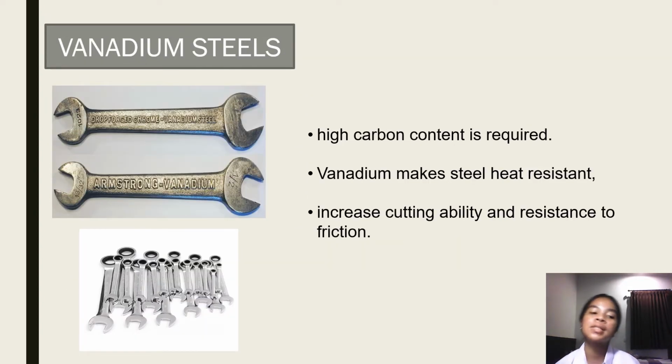Okay, we turn to vanadium steel. Vanadium steel requires a high carbon content, and vanadium steel is heat resistant and has increased cutting ability and resistance to friction.